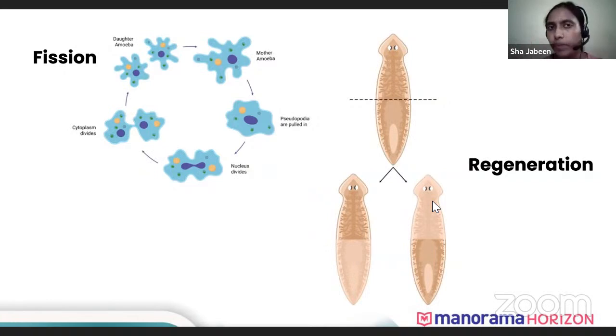It is not only seen in planaria, it is also seen in hydra and in starfish. In our body also there's an organ which can regenerate. Can you name the organ which can regenerate? Our whole body doesn't have the capacity to regenerate. I want everyone to reply. It's the liver. Liver is the organ that regenerates. So we have studied two: one is fission and the other one is regeneration.